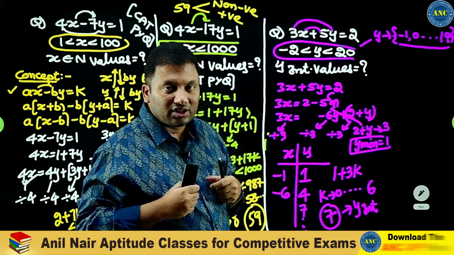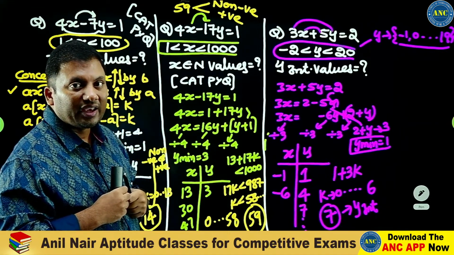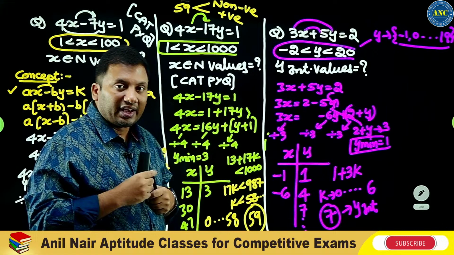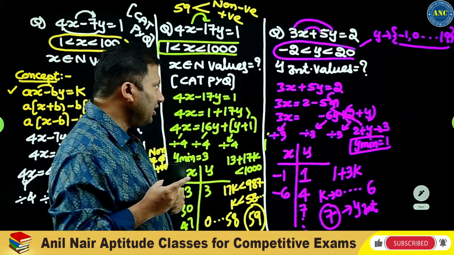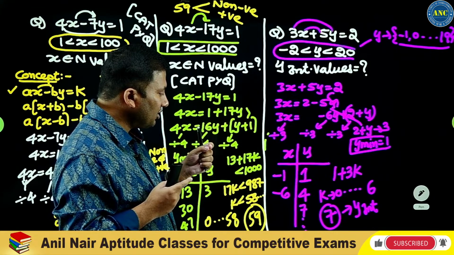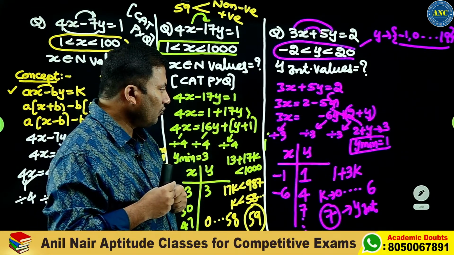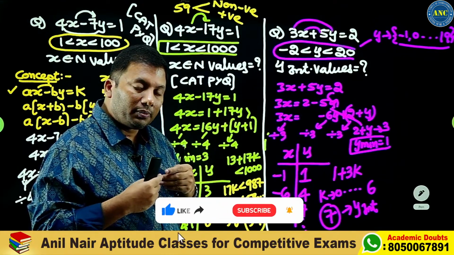If the equation is of the form ax plus by is equivalent to k, then x increases by b and y decreases by a. Y increases by 3: 1, 4, 7. Y is 1 plus 3k, and k can be 0 up to 6.